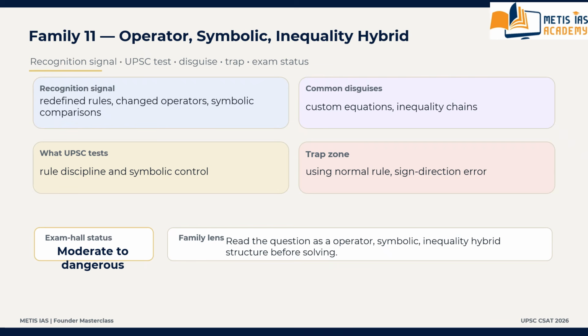What are the main traps? Using the normal operator instead of the defined operator, sign direction error, overreading, symbolic carelessness. These are the main traps.